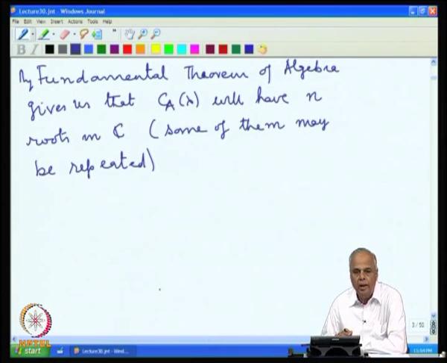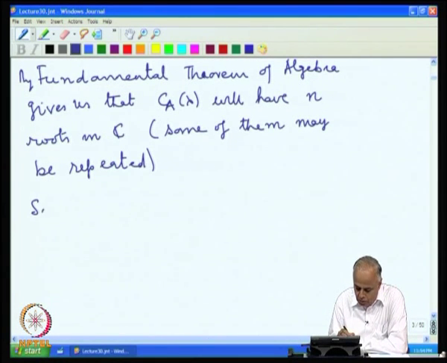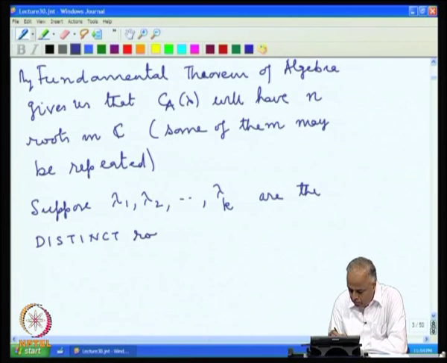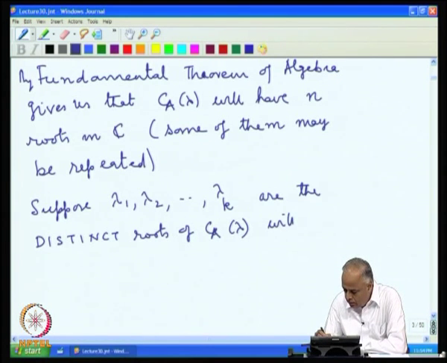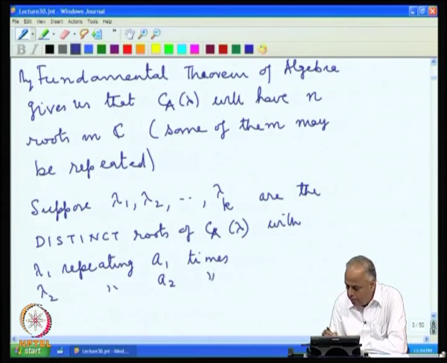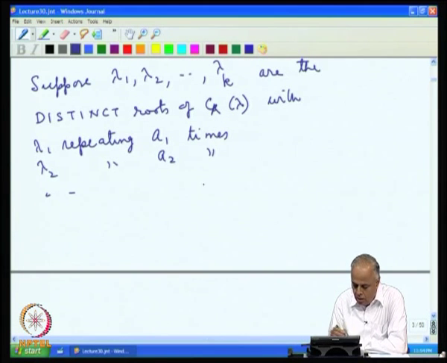So, suppose there are k distinct roots, suppose lambda 1, lambda 2, ..., lambda k are the distinct roots of c_A(lambda), with lambda 1 repeating a1 times, lambda 2 repeating a2 times, and so on, lambda k repeating ak times.